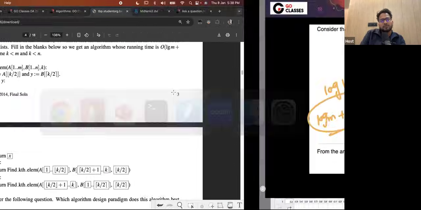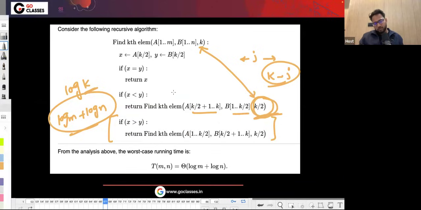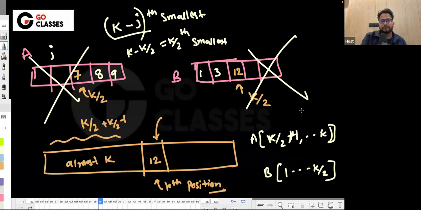Right. So don't worry if there is too much problem in understanding just one question. It was just one question. I hope you are learning something new from this question. The new thing that you can learn is that you can discard one of the segments of the array, and then you are recursing for k by 2. So that's why the time complexity is log k, because every time you are dividing by 2, dividing by 2, dividing by 2.